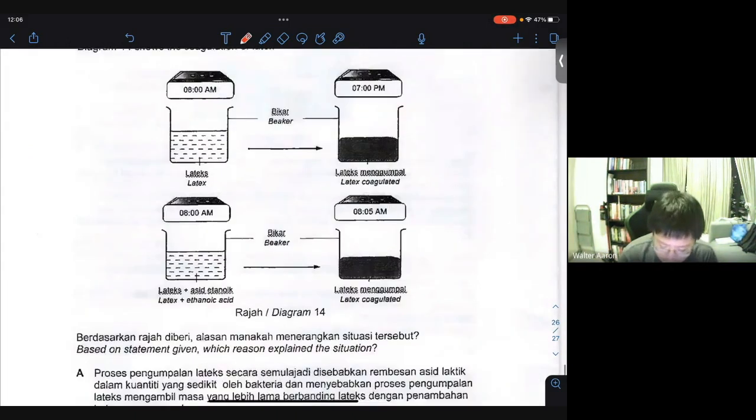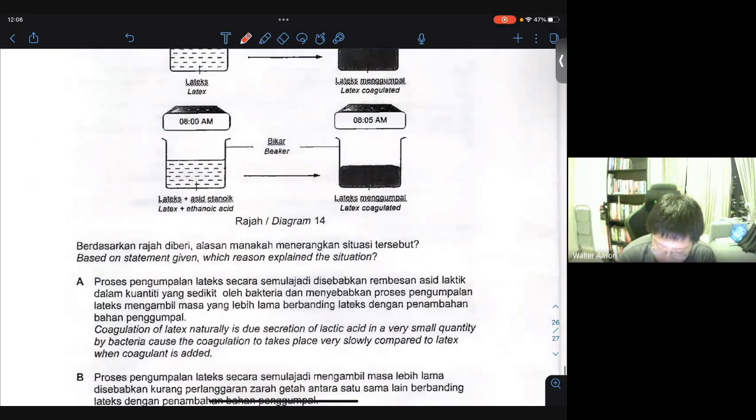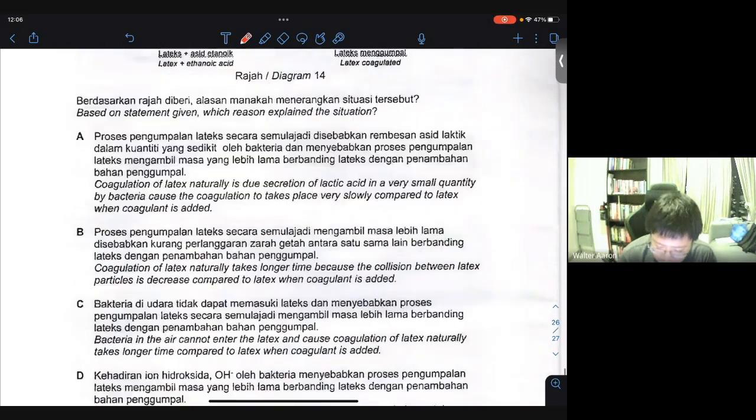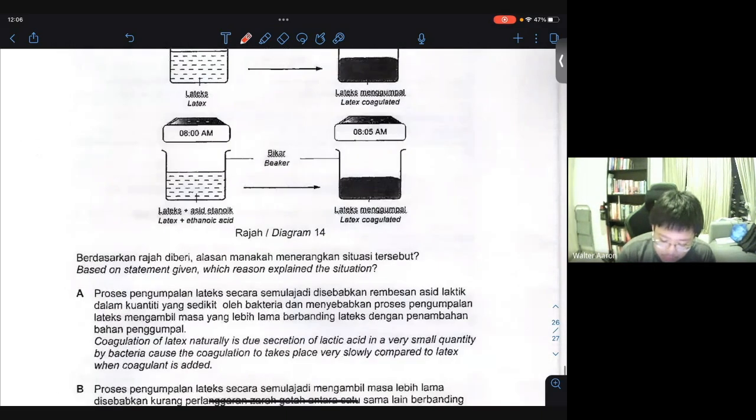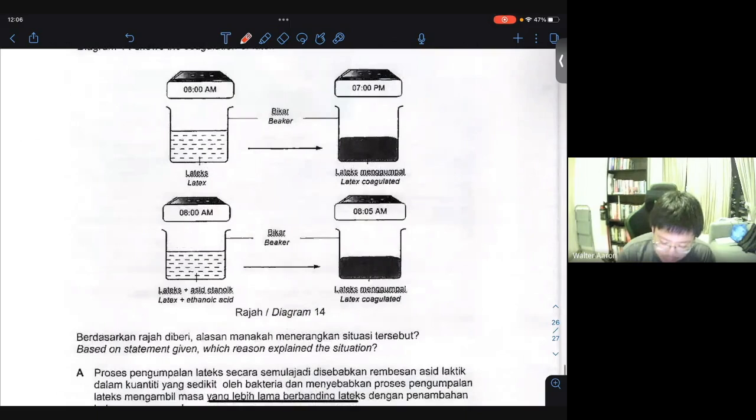Based on the statement, which reason actually explains this particular result, or which reason explains the situation? If you read everything correctly, it's supposed to be that the acidic substance will cause the latex to coagulate, okay? For example, the second scenario shows that if you add some acid, the latex coagulates. If you don't add anything, the latex will also coagulate eventually.